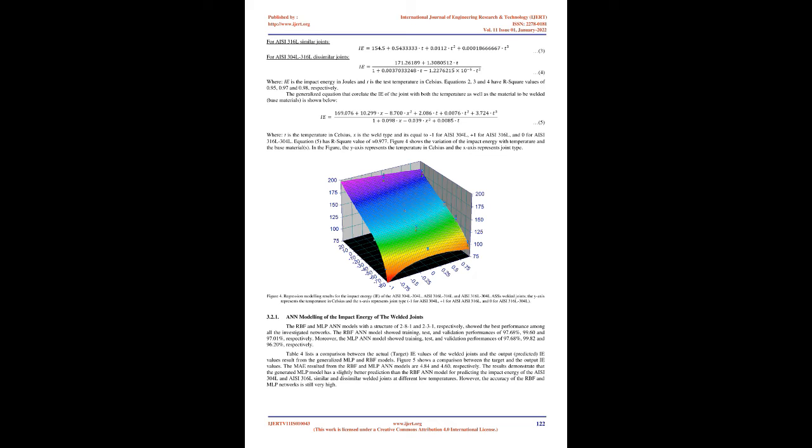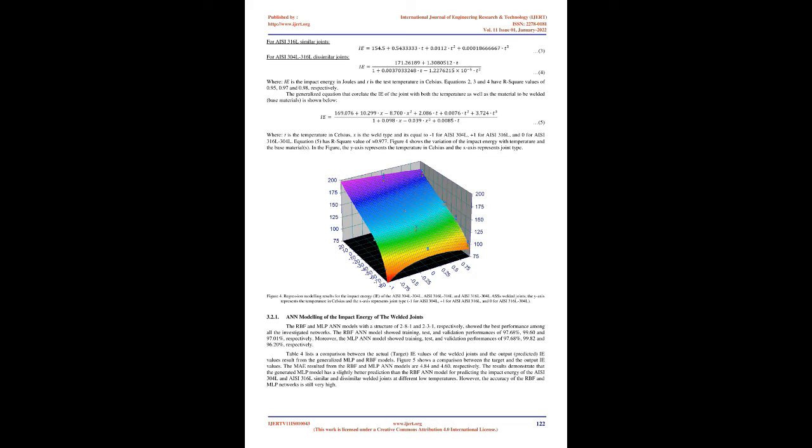For instance, the average impact energies at ambient temperature were 185 J, 178 J, and 188 J, for the AISI 304L, AISI 316L, and AISI 304L-316L welded joints, respectively. While the average impact energies at -75 °C were found to be 108 J, 98 J, and 112 J, for the AISI 304L, AISI 316L, and AISI 304L-316L welded joints, respectively.